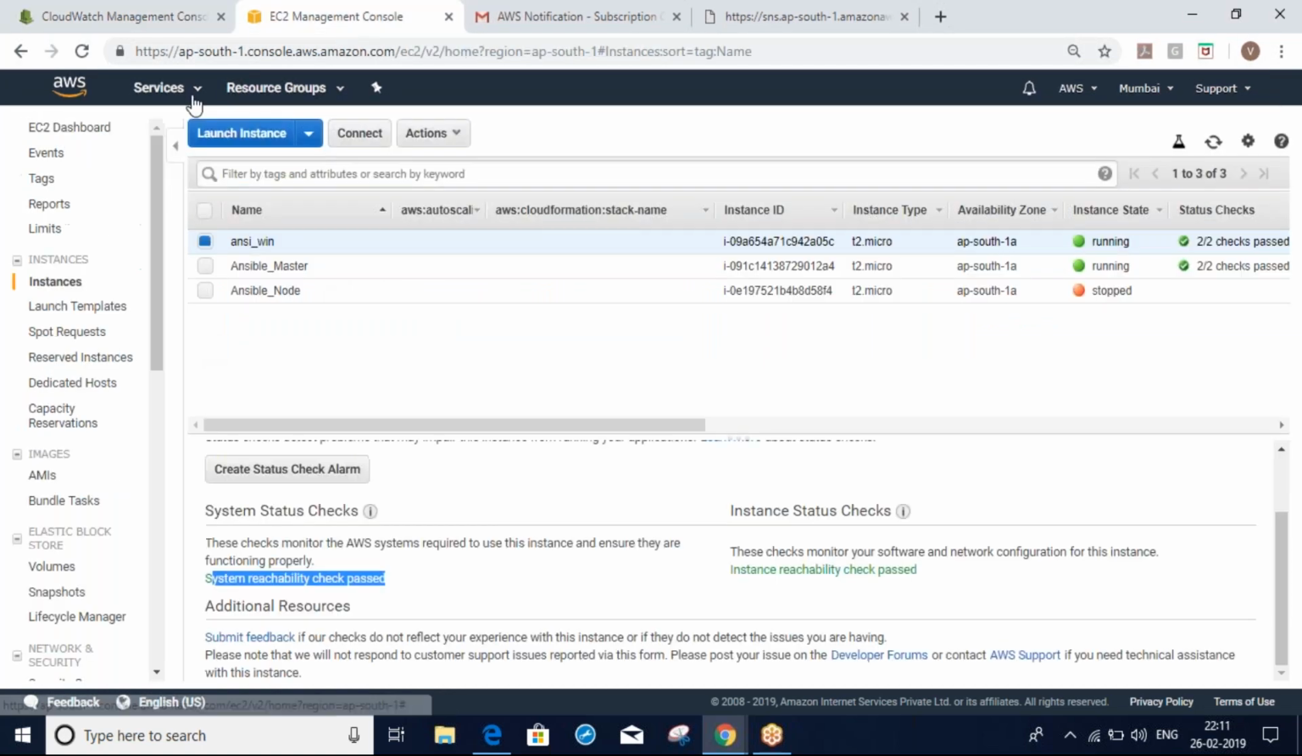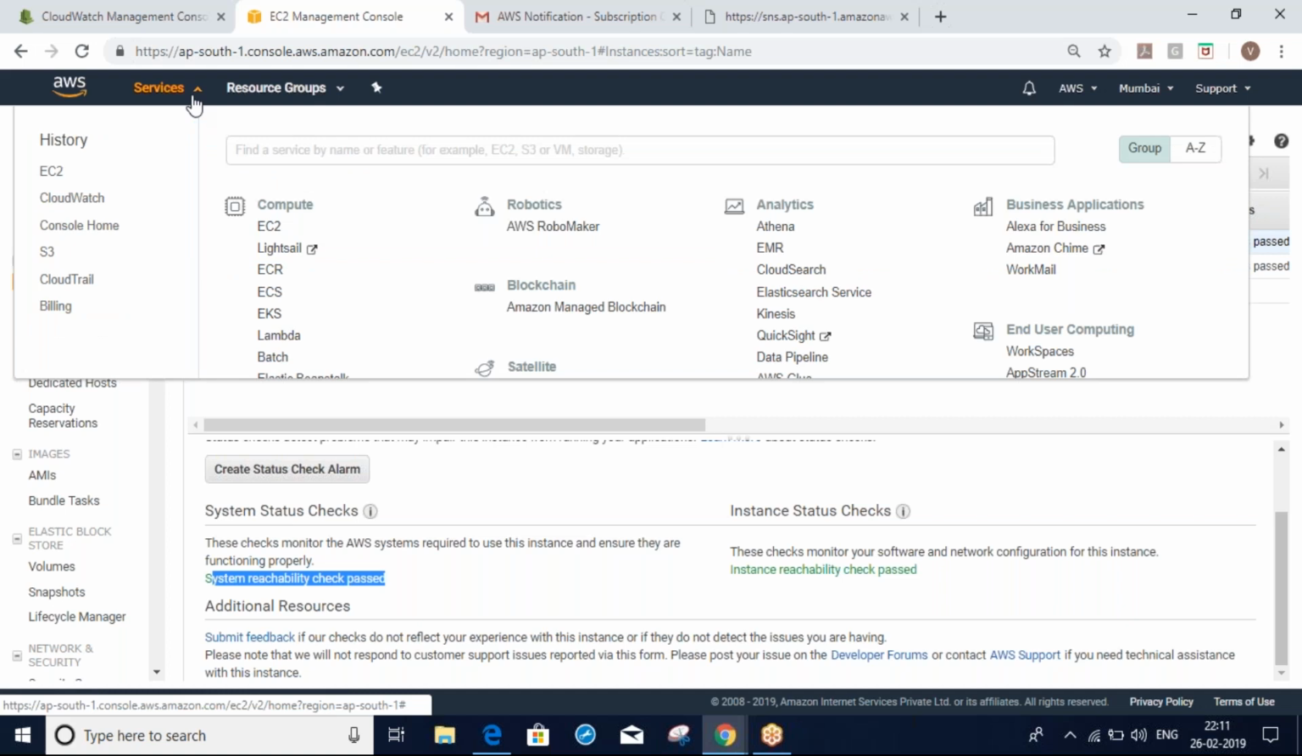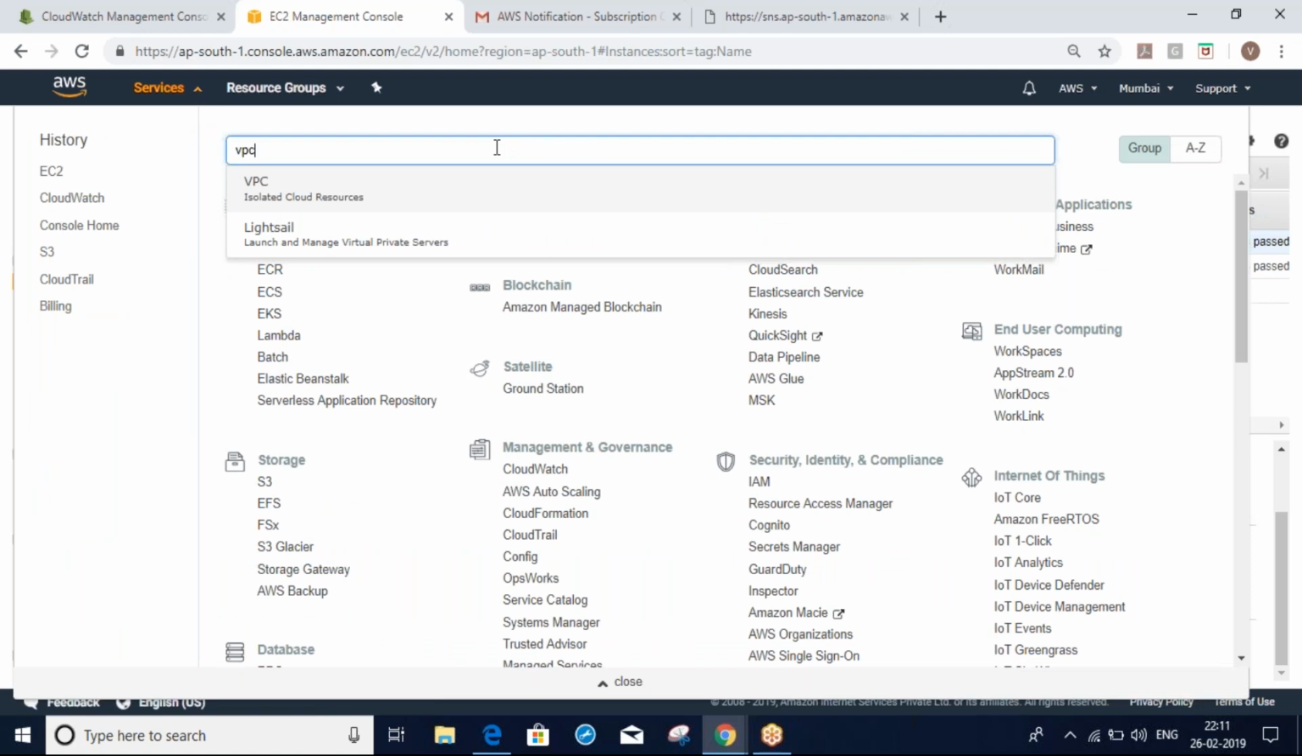See here, VPC. For VPC also, we can monitor all our VPC flow logs. We can upload them into CloudWatch or S3, and we can monitor all these logs for all levels of VPCs also.